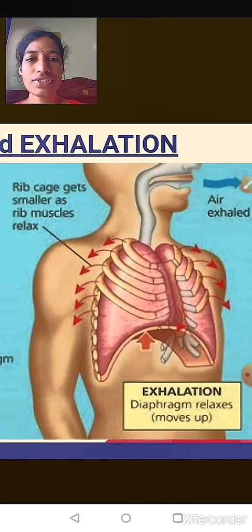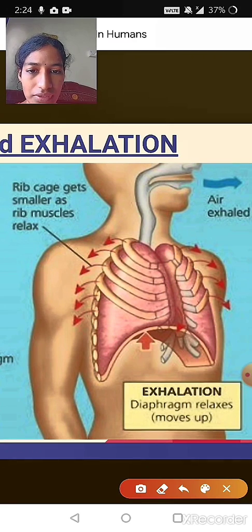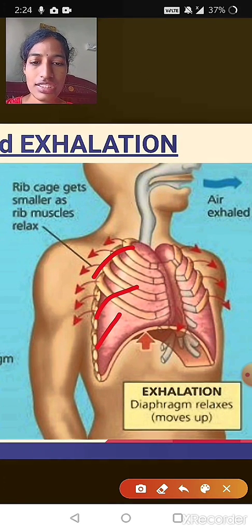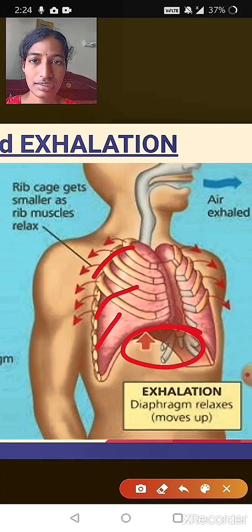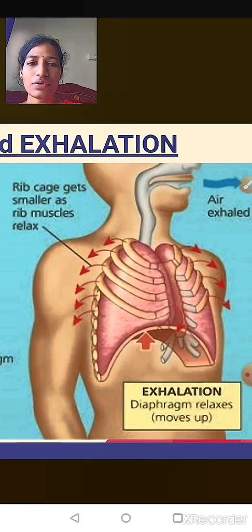In the exhalation process, what happens? The rib cage or the chest cavity starts to decrease. In the inhalation process it was increasing, but now they start to decrease. Here you can see the arrow marks, they are downward in nature. Once the chest cavity decreases, next the diaphragm starts to rise up, meaning the diaphragm starts to move upward. Now the carbon dioxide gas has to be eliminated or removed from our body. So how does this happen?